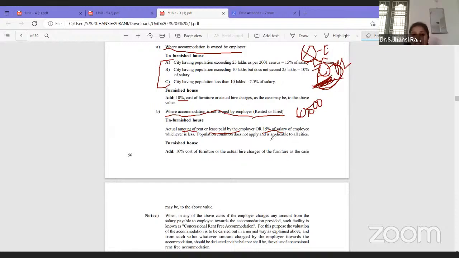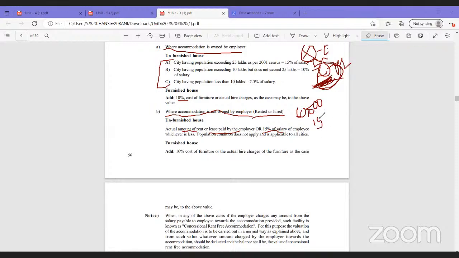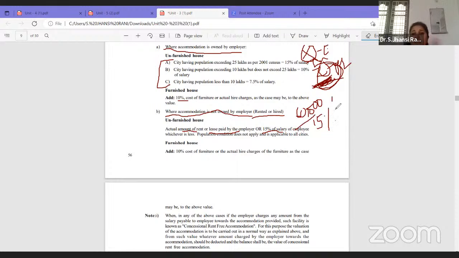Now on that, 15%. Out of these two, whichever is less, either 60,000, whatever rent is paid by the employer, or 15% of salary, whichever is less will be taken as rent-free accommodation when the house is not owned by the employer. And to this, we will add 10% of cost of furniture.